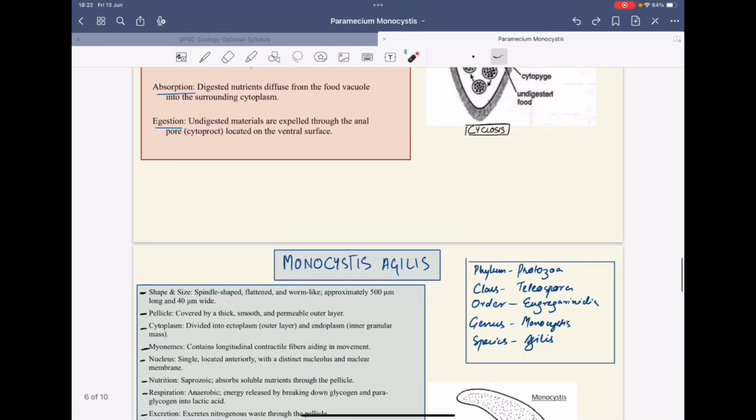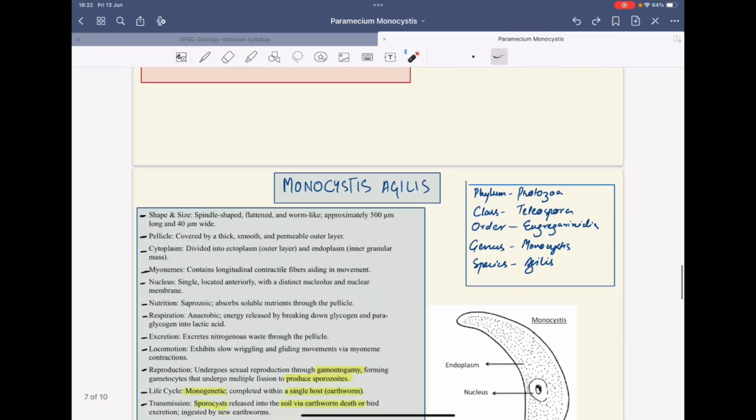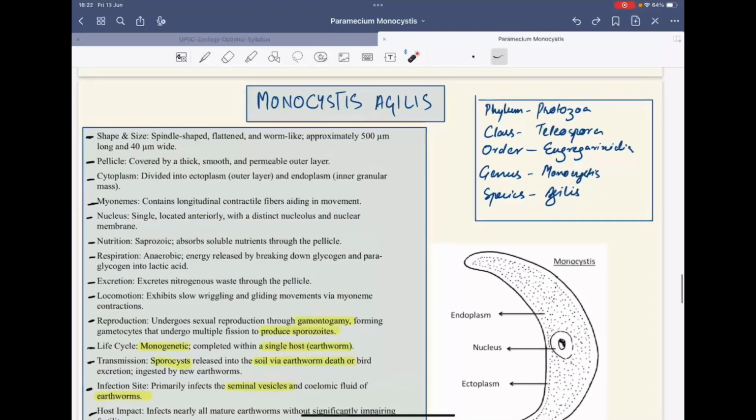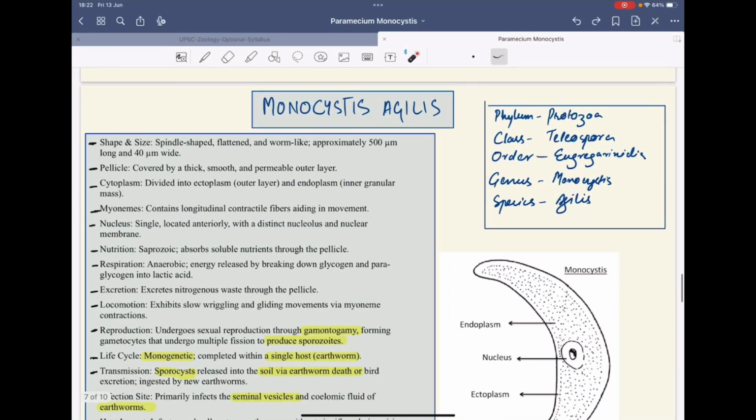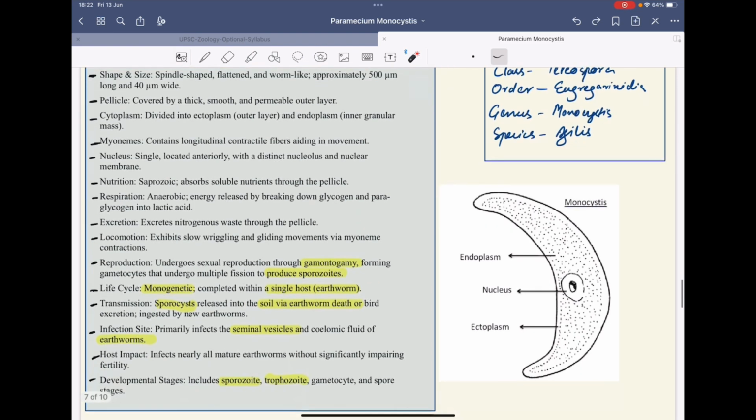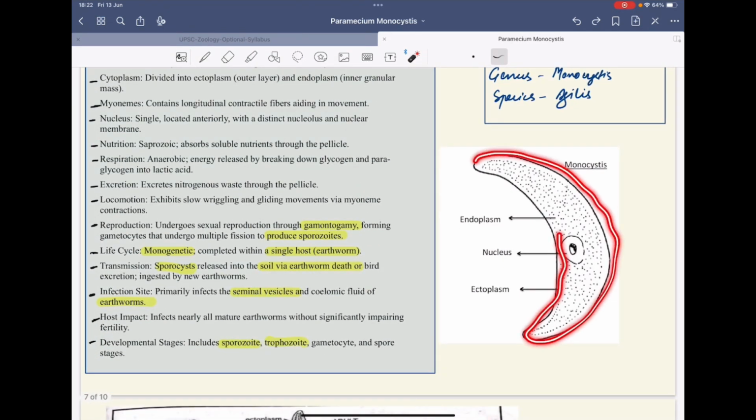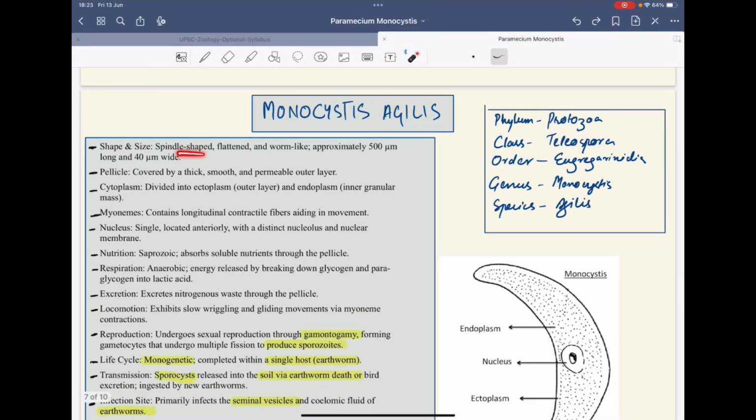Now we will discuss Monocystis agilis. Monocystis agilis is actually from the phylum Protozoa, class Telosporea, order Eugregarinida, genus Monocystis, species agilis. You can see the structure. It has a simple structure. It is spindle shaped. It has the outer ectoplasm and inner endoplasm and one nucleus. The shape is spindle shaped, worm like, and approximately 500 micrometer long and 40 micrometer wide.